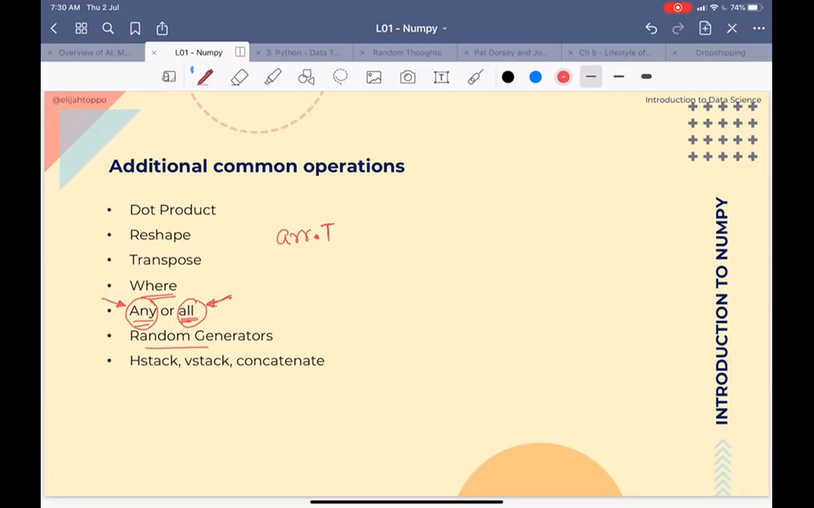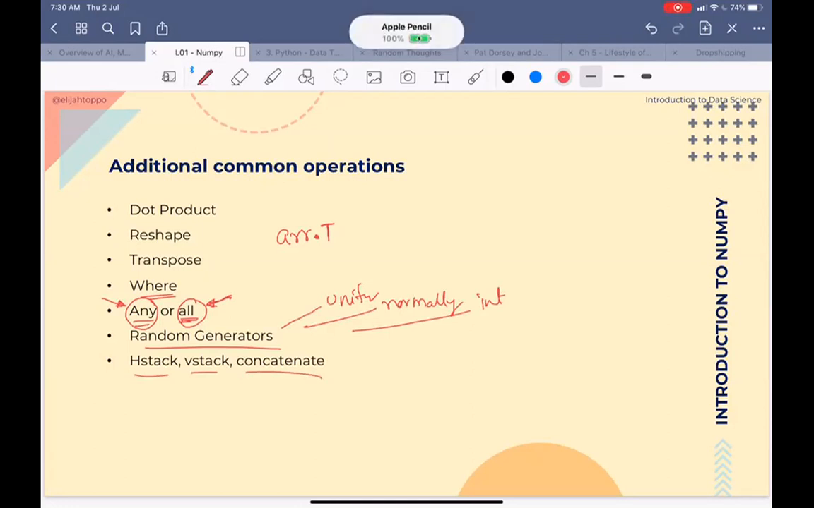Then we look at different random generators. As I was telling earlier, we have uniform, we've got normally distributed, we've got integers, and different ways to generate random numbers. And finally, we'll look at horizontal stack, vertical stack, and concatenate, where we can join different matrices together in different combinations. Okay, let me shift back to the screen.